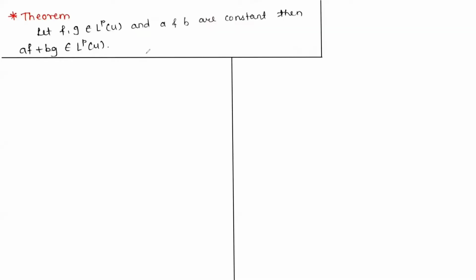Now the next theorem says that if two functions f and g belong to the LP space over μ, and a and b are constants, then a times f plus b times g, this whole function, belongs to the LP space over μ. So let's start with the proof. As given, let f and g belong to the LP space over μ and let a and b be constants.